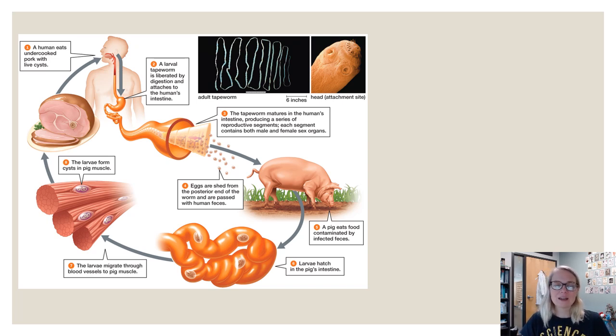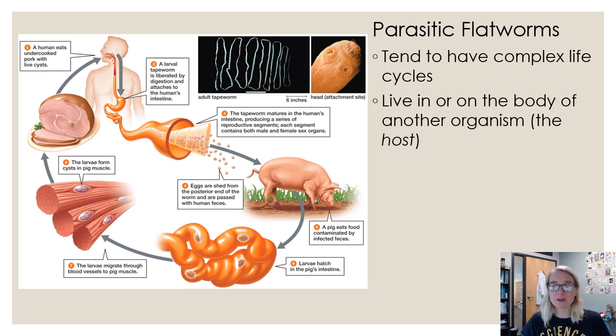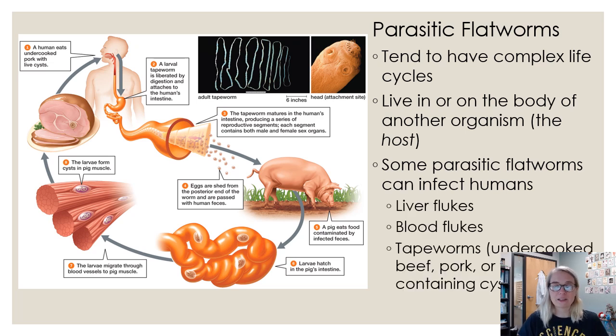They release the eggs. The eggs are shed. They go back into the pig intestine, and they go from the pig intestine into the muscle, and then you consume the undercooked meat. So it's all this big life cycle for this parasite to take your nutrients instead of finding their own. That's what a parasite does. So these are your parasitic flatworms, complex life cycles. They usually live in the body of another organism, so the host. And they have to usually go through 2 hosts. So the pig and the human are the 2 hosts for this parasitic flatworm. Liver flukes, blood flukes, tapeworms are some common Platyhelminthes flatworm parasites.